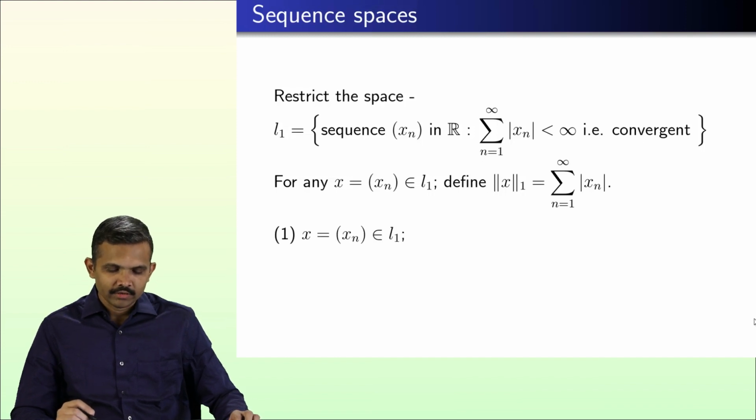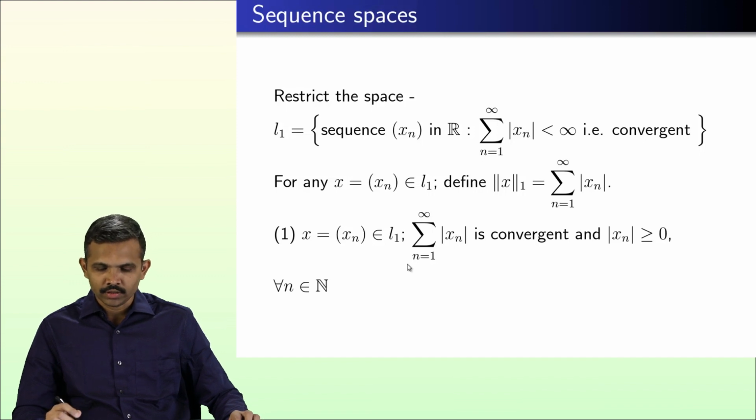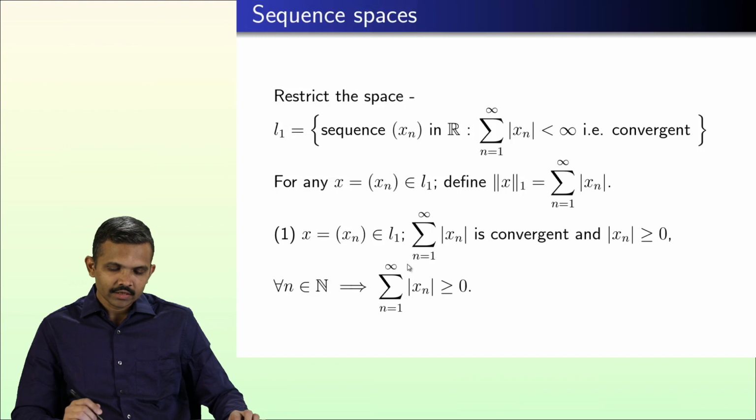To go for that, let us look at the first property. Let us take any x, which is xn, a sequence in L1. Then we know this series is convergent. We also know that mod xn for each n is non-negative, so each term in the series is non-negative. Hence the limit of the series must be non-negative.